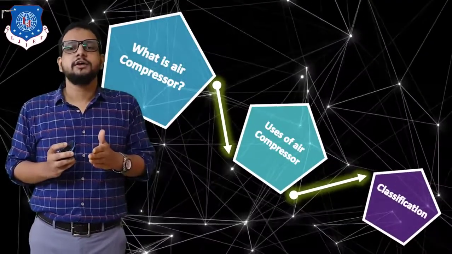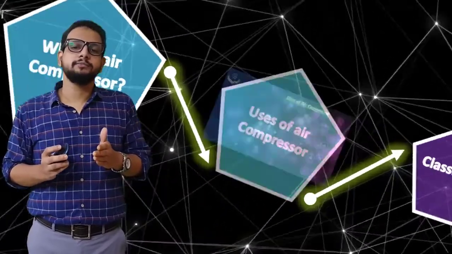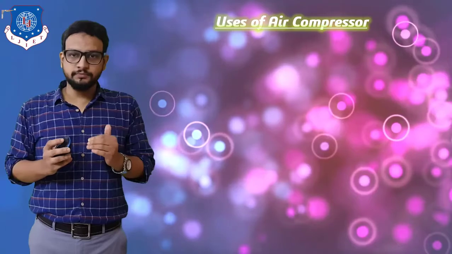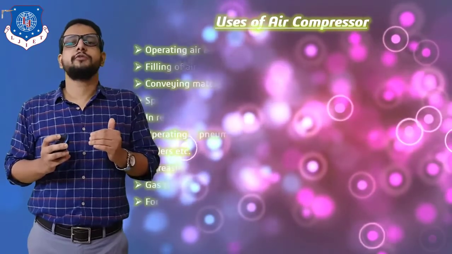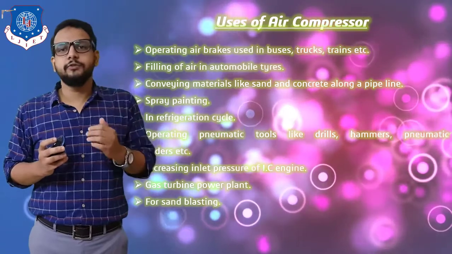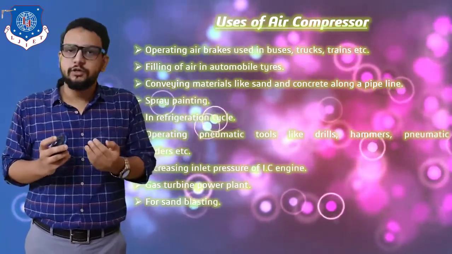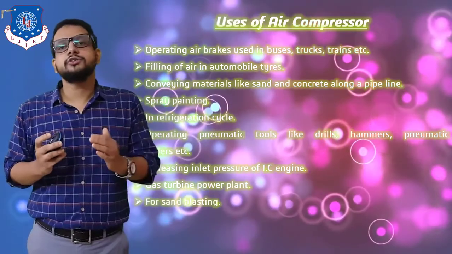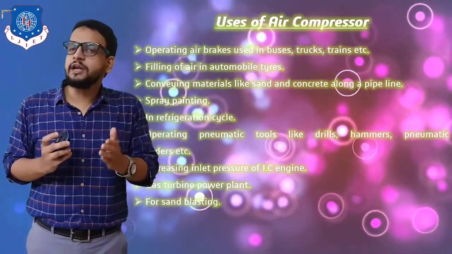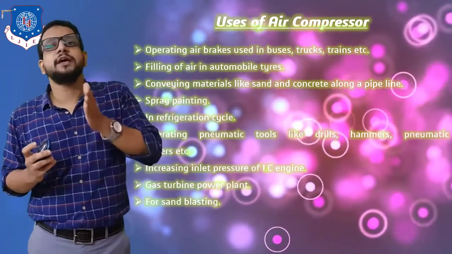Now let's see our next topic, that is uses of air compressor. Now what are the uses of air compressor? First and foremost, various vehicles, that is buses, trucks, trains, or bigger vehicles run on air brakes. Even those brakes are called pneumatic brakes, which make use of a compressed air.